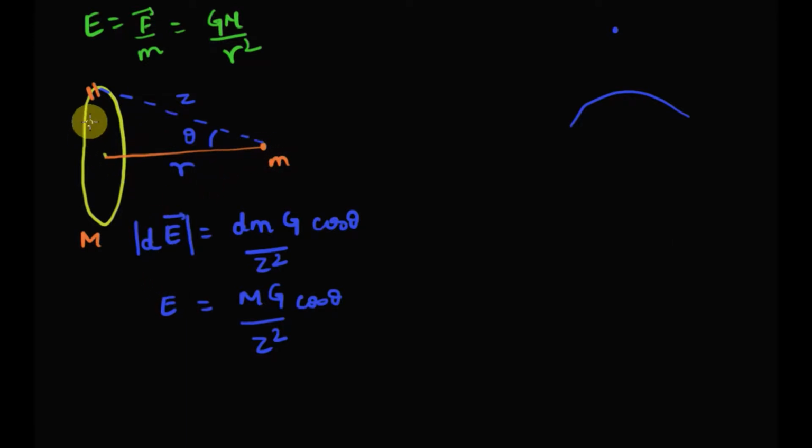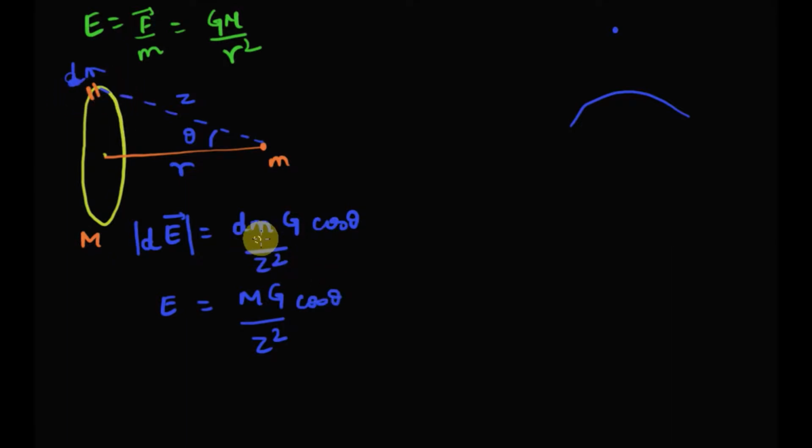So let's assume, let's consider a small mass dm here on the ring. What we will do is calculate the gravitational field because of the small mass dm on this object, and then we will sum, or rather integrate, this over the entire ring to calculate the gravitational field of the entire ring. So because of the small mass dm, what will be the gravitational field?